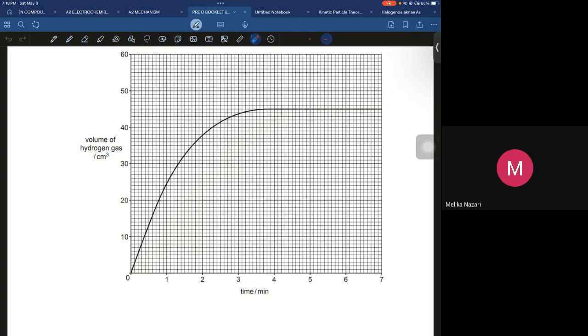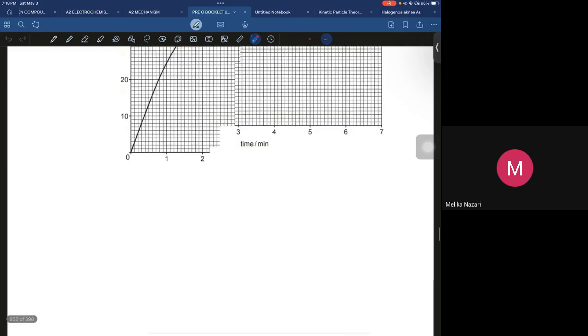This line is more steep. What does it mean, more steep? It's producing more volume of hydrogen in a limited amount of time. But if you were doing your experiment with a lower concentration, it would not produce this much volume in the same amount of time. You know why? Because you are going to use a lower concentration, so there are fewer particles, and of course the collisions would be lower, and hence the rate of reaction would be slower. That's it. Are you getting my point?